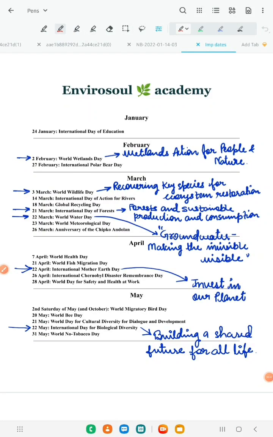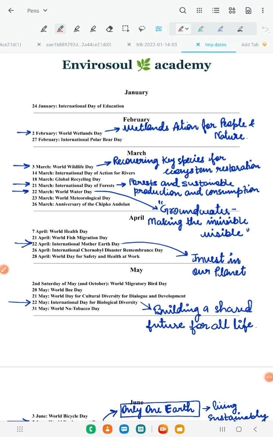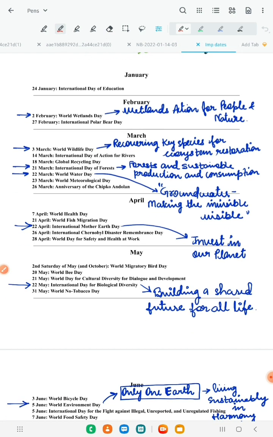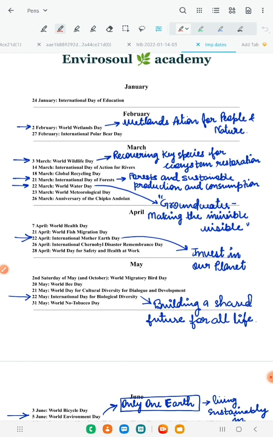Hello dear students. Today in this lecture we are going to study a very small topic. It's not a topic, but actually this is related to something which is asked every year. It is about the dates and what they are related to, and there are certain themes related to those dates. Now, there are World Wetland Day, Water Day, Soil Day.